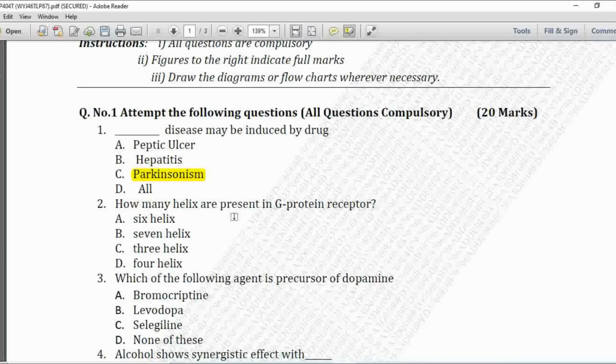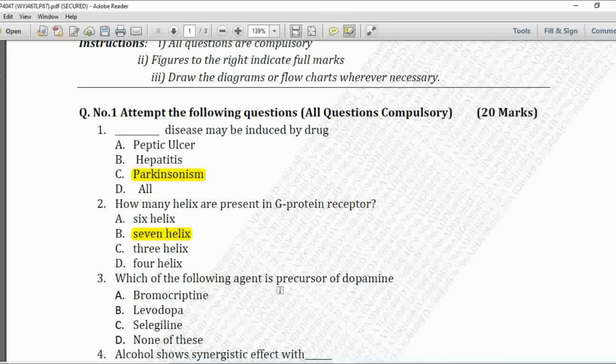Next MCQ, how many helix are present in G protein receptor? Option A is 6 helix, B is 7 helix, C is 3 helix, and D is 4 helix. As we all know, helix are present in G protein coupled receptors, which are made up of 7 helix structure. So option B is correct.